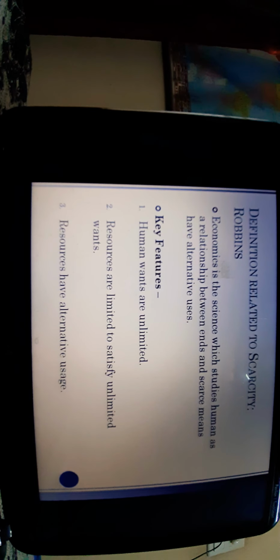Now we will move to the next set of definitions, which is the scarcity definition, and it was propounded by Robbins. Now we will discuss the Robbins definition. What it says is that we have resources, they are always limited, and our wants are unlimited. So the definition tells us that economics is the science which studies human behaviour as a relationship between ends and scarce means, and those scarce means have alternative uses.